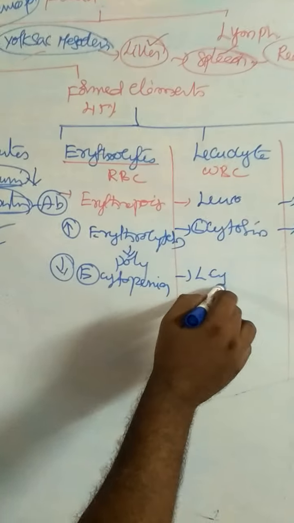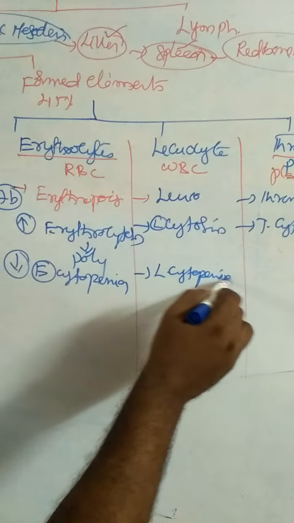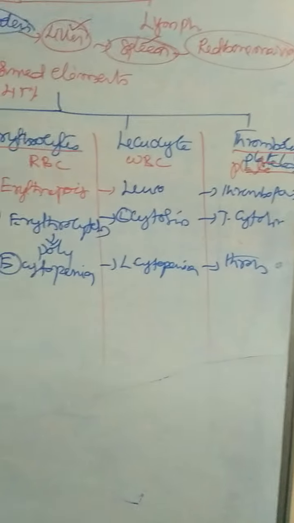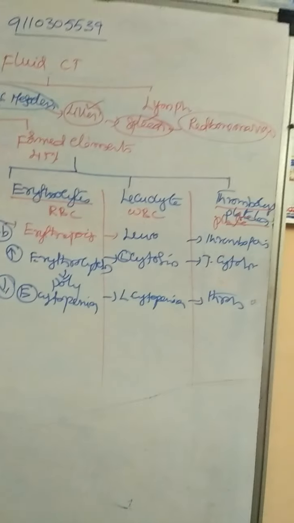Here, leukocytopenia. Here, thrombocytopenia. Penia means a decrease in the number of cells. Poiesis means production. Cytosis means increase. Penia means decrease in the number of.